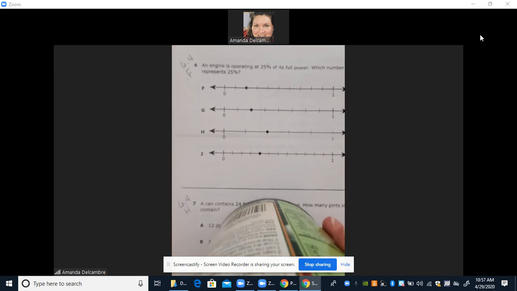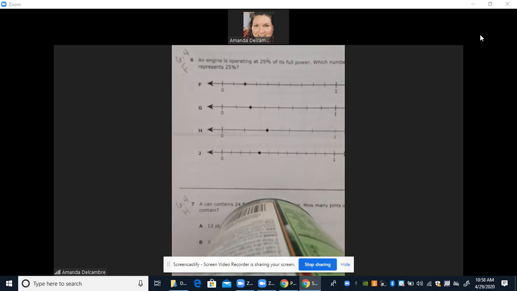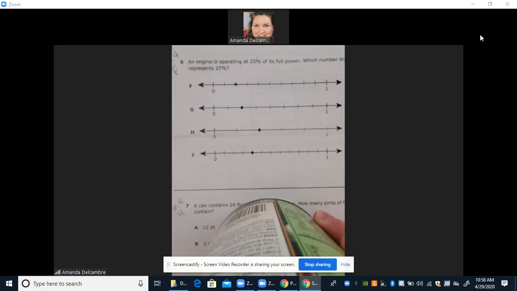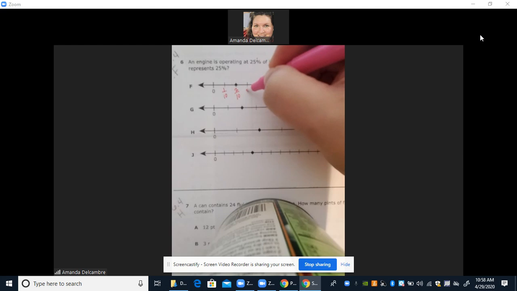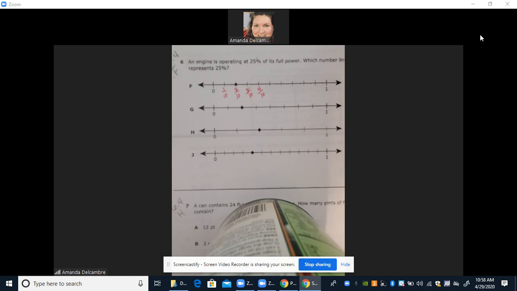An engine is operating at 25% of its full power. Which number line shows the point that's represented? Okay, if you look at these number lines, they are all not the same. Do you see how they're all broken up into different parts here? So first off, I want you to count the spaces. Let's look at F. We have 1, 2, 3, 4, 5, 6, 7, 8, 9, 10. It's broken up into 10 spaces. So this one would be 1 tenth, 2 tenths, 3 tenths, 4 tenths, and so on.